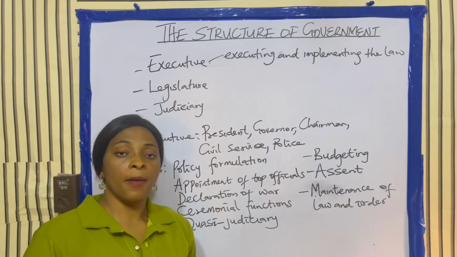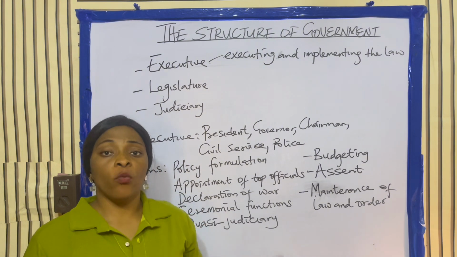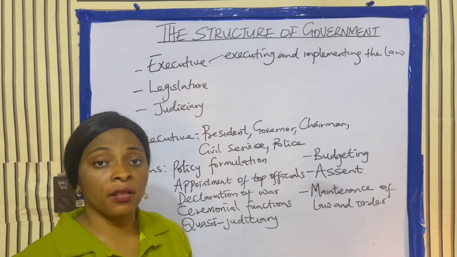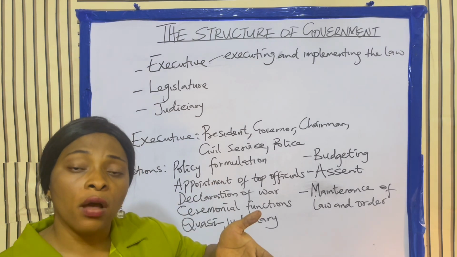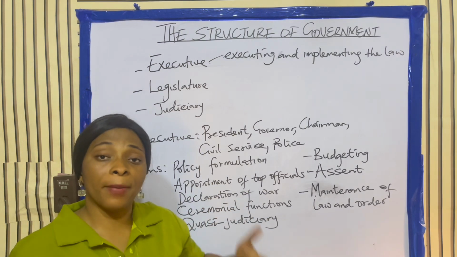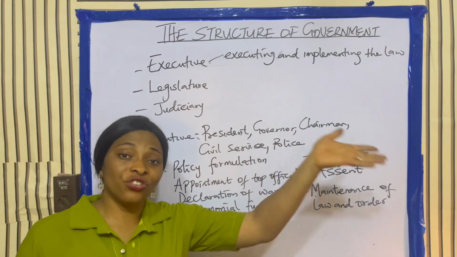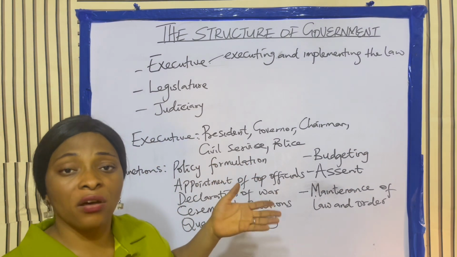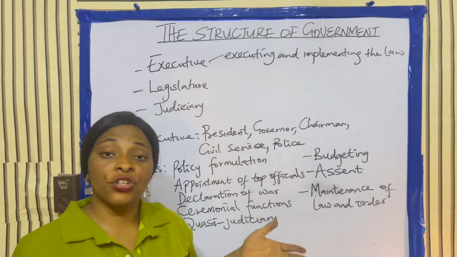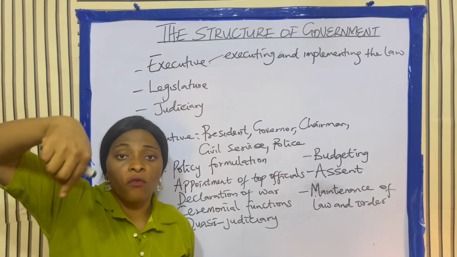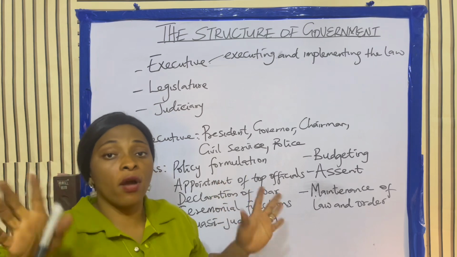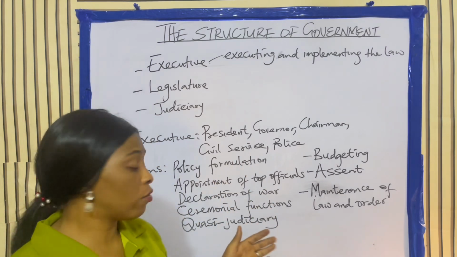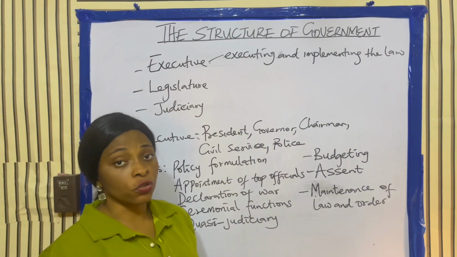For example, maybe the UN is having a meeting. Someone will go, maybe you call the person an ambassador, and represent Nigeria at the UN. Or maybe the queen's child is having a wedding and Nigeria was invited. Someone will go from Nigeria as an ambassador or whoever to represent Nigeria. That's what is referred to as ceremonial functions.